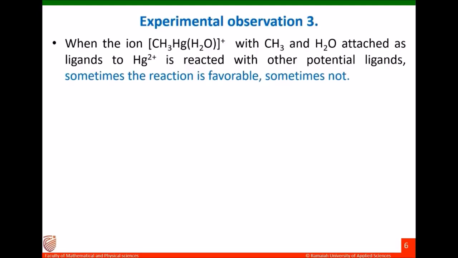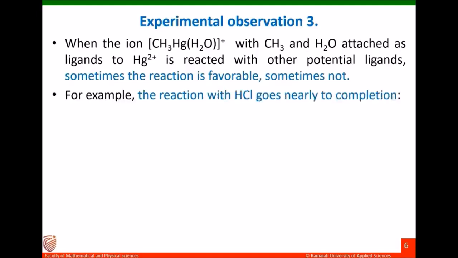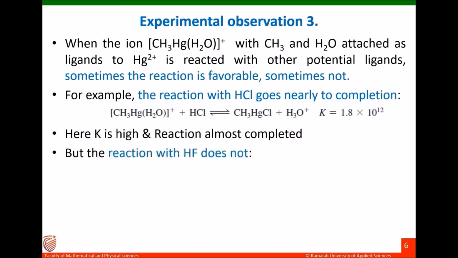For example, when CH3HgH2O+ interacts with hydrogen chloride, it forms the product CH3HgCl plus H3O+, and the equilibrium constant is 1.8 into 10 to the power 12, which is very, very high. Very high means the reaction is almost complete.